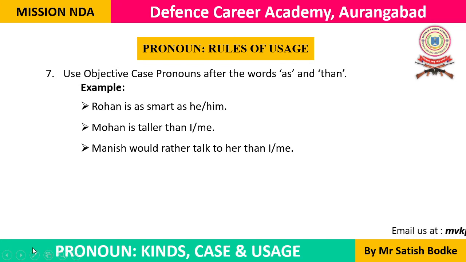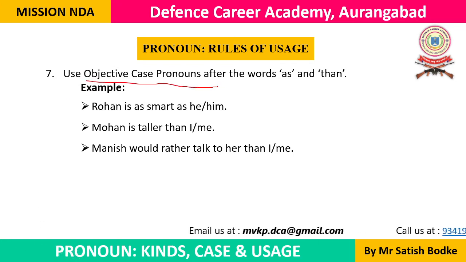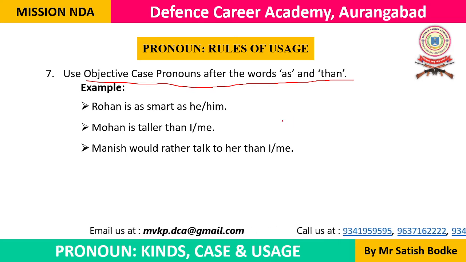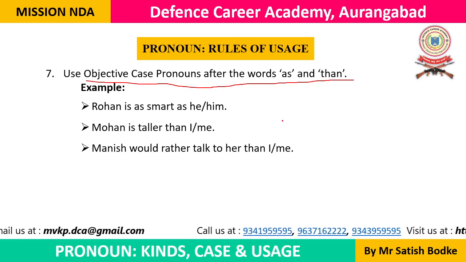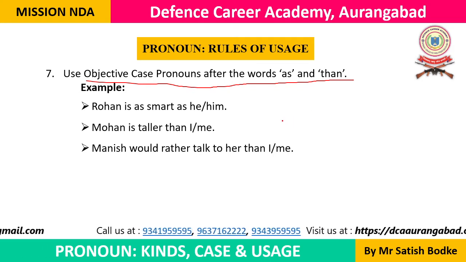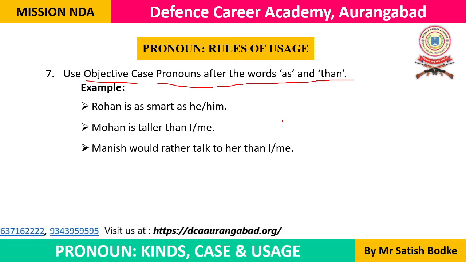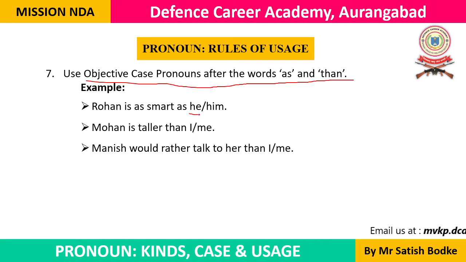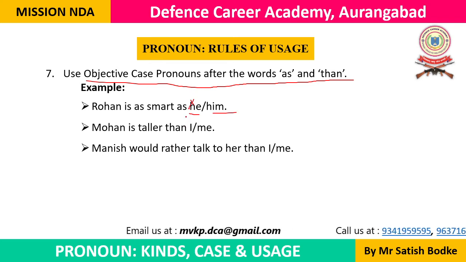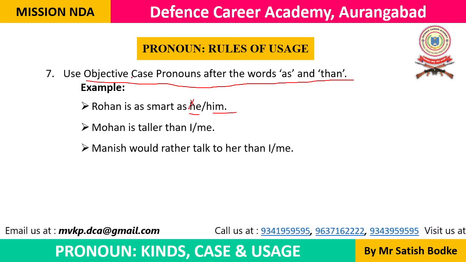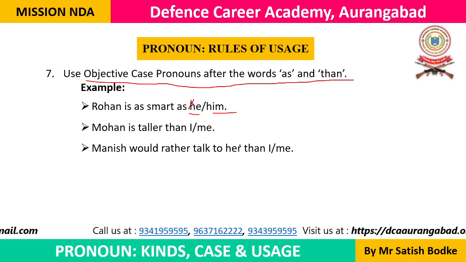Now rule number 7. Use objective case pronouns after the words as and than. जब भी सेंटेंस में as के बाद में कोई प्रोनाउन आता है या फिर than के बाद में कोई प्रोनाउन आता है, तो that should be in the objective case, such as Rohan is as smart as he, or he is incorrect. Okay, we need to use him. Use objective case pronouns after the words as and than.